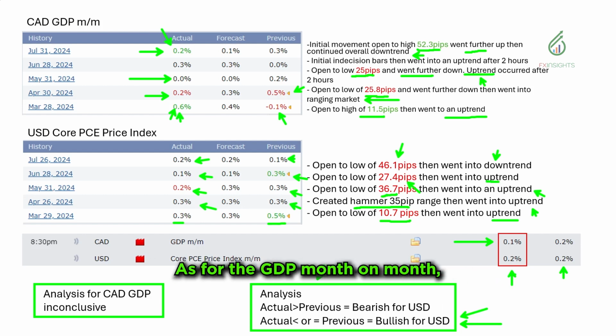As for the GDP month on month, again, it's quite inconclusive for the past 5 months of initial market reaction. Even the direction afterwards is quite inconclusive. So again, be careful when you're trading the GDP for the Canadian dollar.